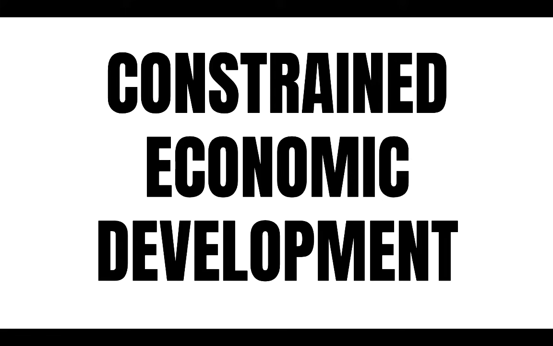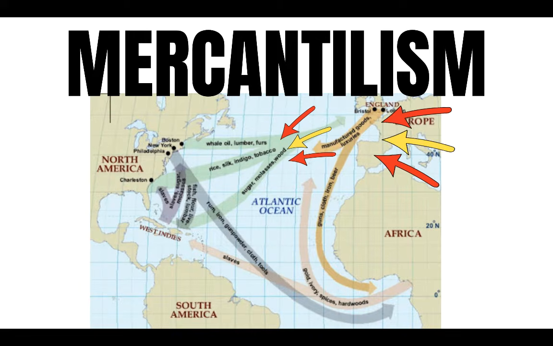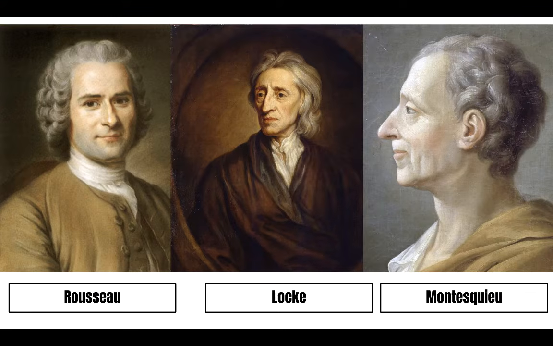The colonists felt these new taxes and enforcement of existing laws not only violated their political rights, but also constrained their economic development. You might recall, under a mercantile system, the British do not want colonial manufacturing to develop. One of the principles of mercantilism was that the colonists should purchase manufactured goods from Britain and send certain raw materials only to Britain. These ideas were largely the result of various Enlightenment thinkers who stated individuals have natural rights and that there were limits to government power.